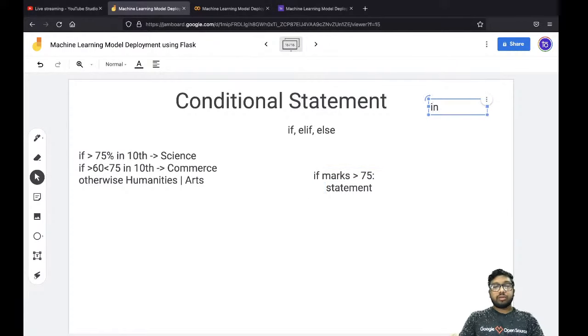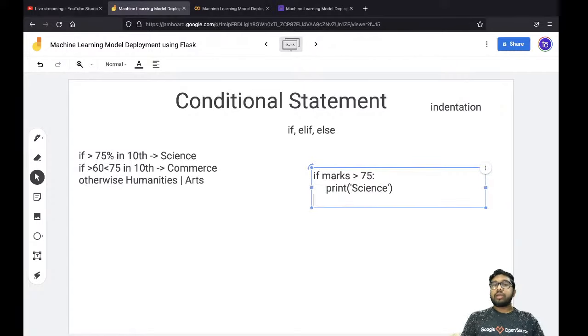Let me write it over here: indentation. The statement will be, let's say, print science. Now if you have multiple conditions associated with a single form, you are going to use elif. Elif tells the interpreter that if this condition is false, then only check me. Otherwise, don't check me.